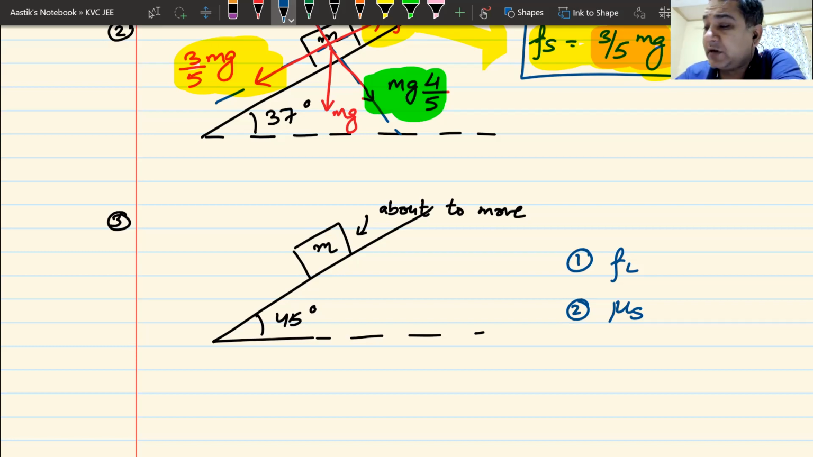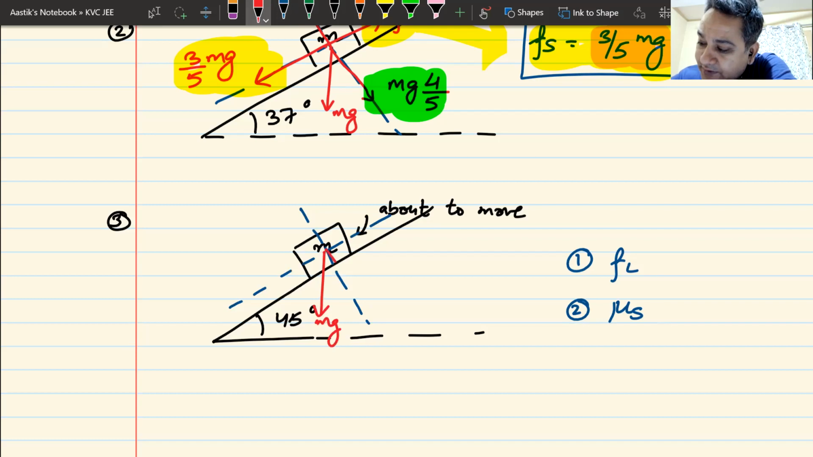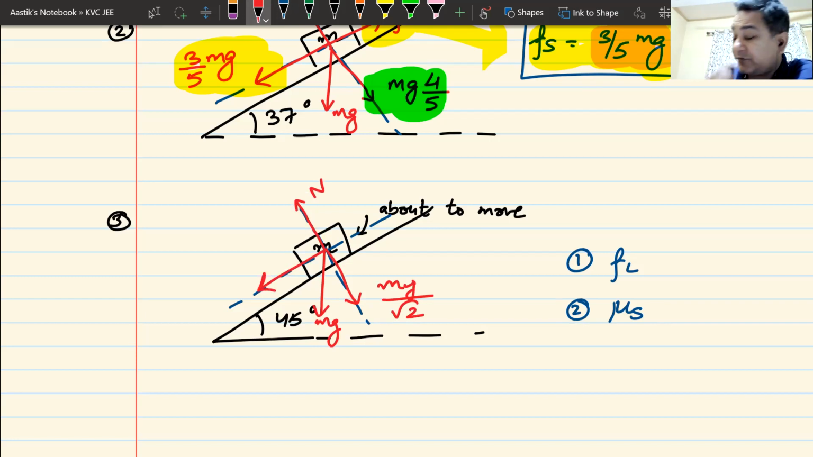So how do I go about it? Again, let me first draw the x and the y axis. This is my y axis, this is my x axis, nothing has changed. This is still mg. This is mg cos theta, mg cos of 45, cos of 45 is 1 by root 2, so it becomes mg by root 2. This is my normal reaction. This is mg sine of 45. Sine of 45 is also 1 by root 2, so this becomes mg by root 2.